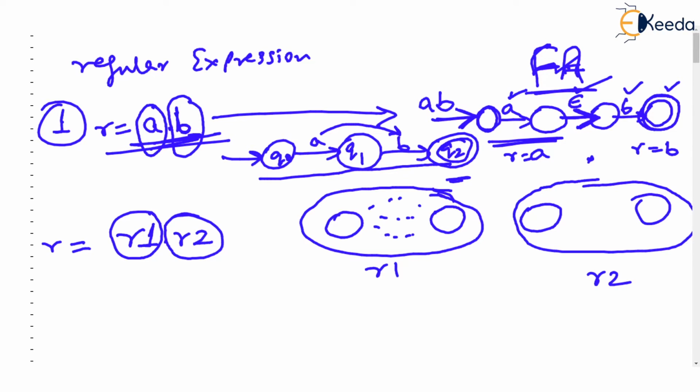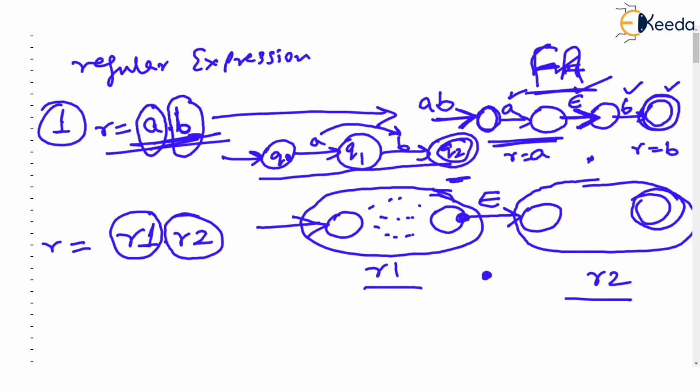This may contain many states, correct? And now we have got R1 concatenated with R2. So the last state of R1 is joined with the initial state of R2, and we label this with epsilon. The first state of R1 will become the initial state and the last state of R2 will become the final state.